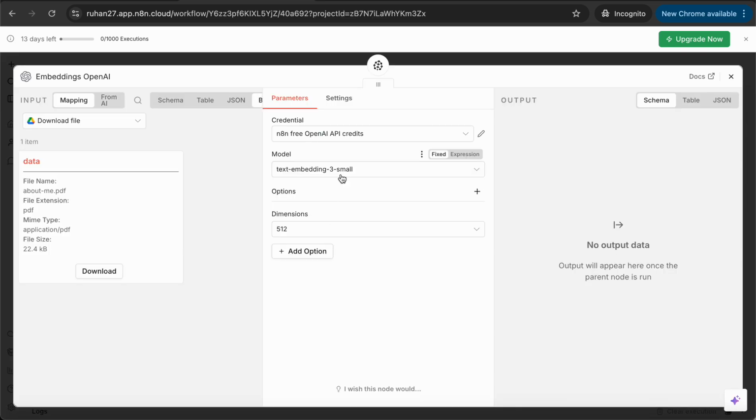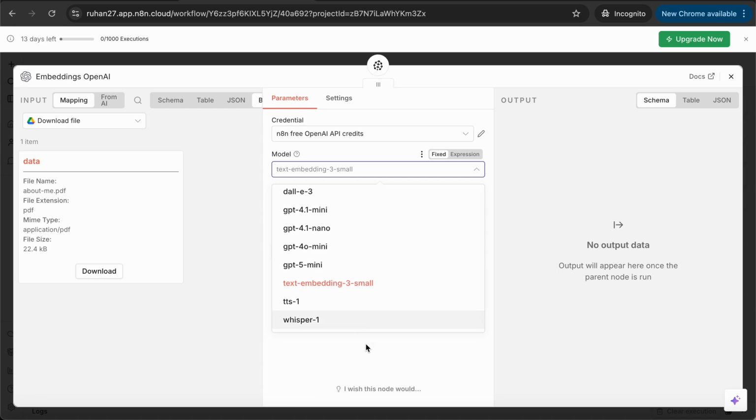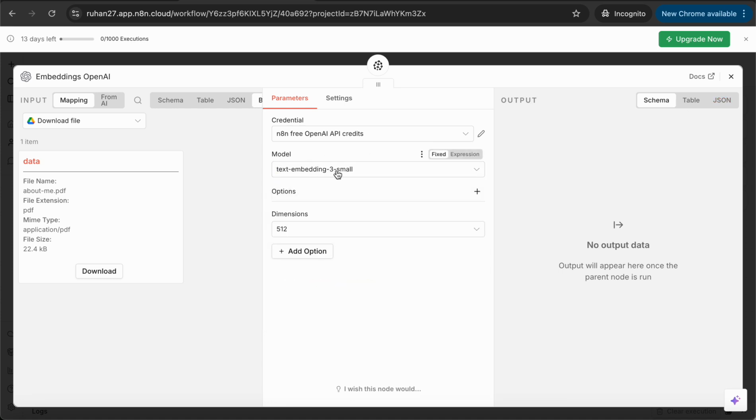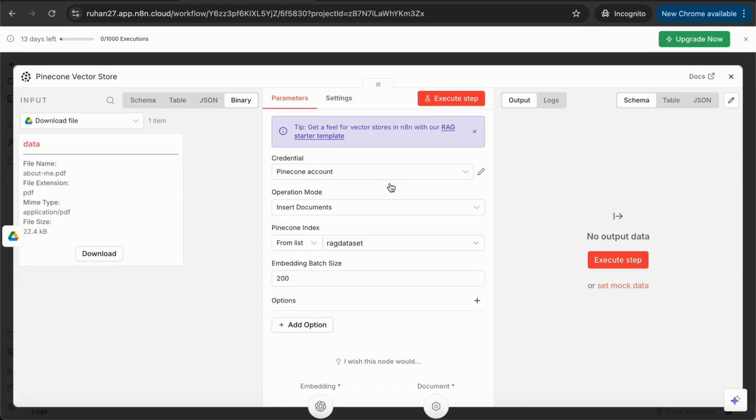Over here, I also selected that model. This is this model. But if you select the large model, you need to select the large model also. But I took this small model, so it automatically selects the small model for me. And also over here, you just need to add your Pinecone account over here.